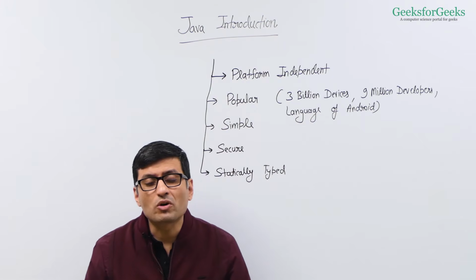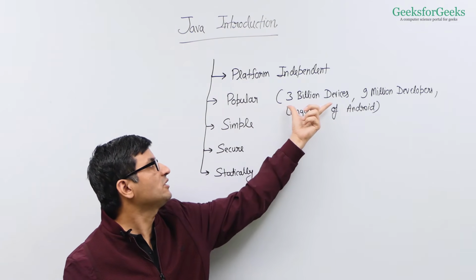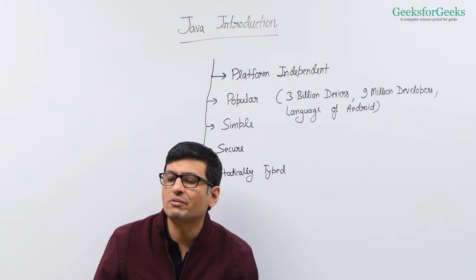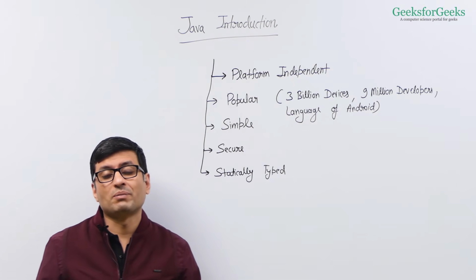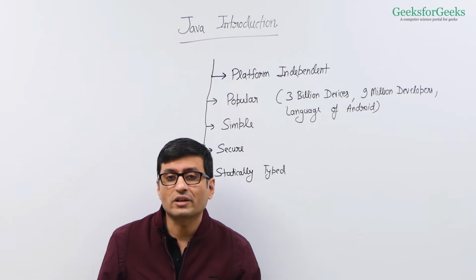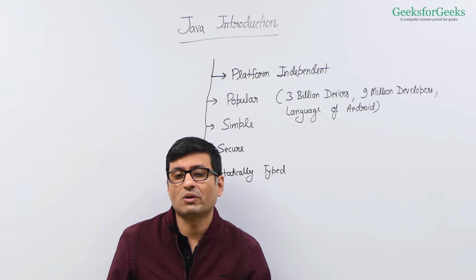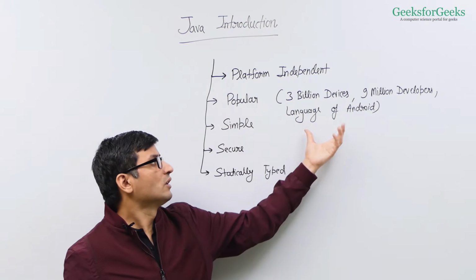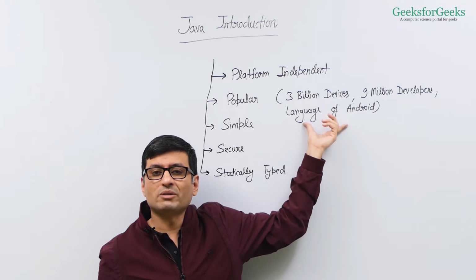Let us now talk about the popularity of Java with some numbers. According to some studies, Java is there on 3 billion devices. There are around 9 million developers of Java across the world, according to Wikipedia, and there is a huge demand for Java developers. It is the language of the most popular mobile operating system, Android.